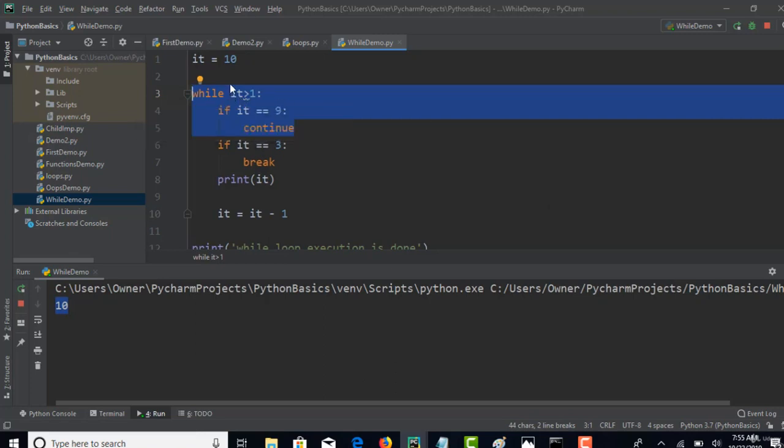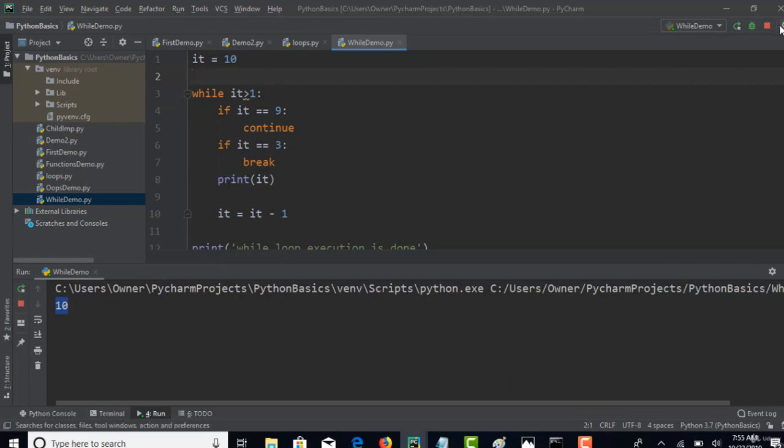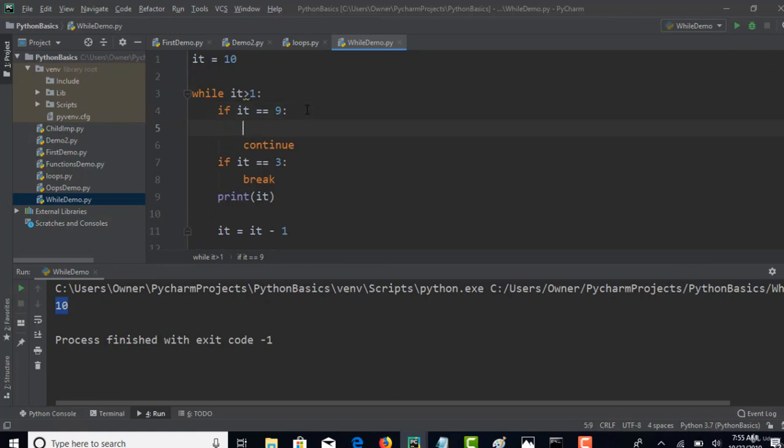The value is still 9. Again it is matching with 9 and it's continuing. You see that the script did not stop. This is running into an infinite loop. So stop it, and what you need to do here is, when it matches with 9, let's actually decrement it and then continue so that it skips printing 9. Let's see now.